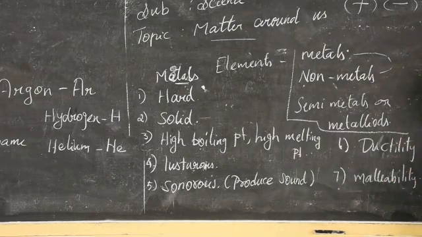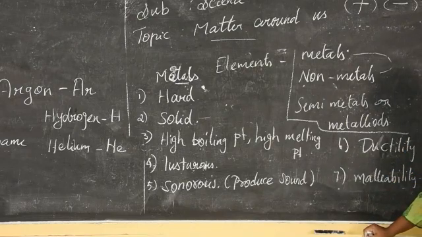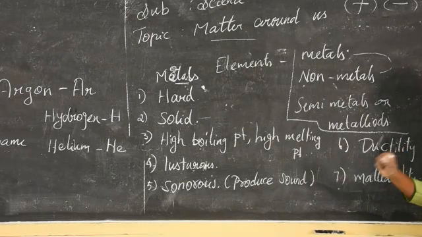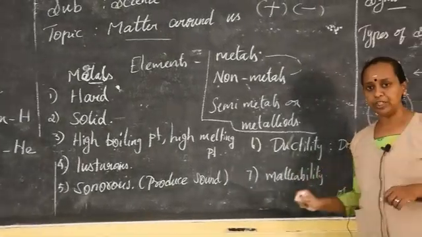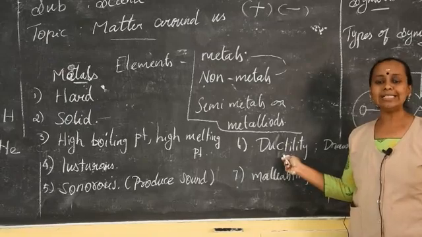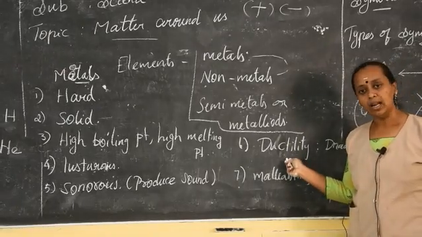Ductility means you are able to make the metals into thin wires, that is, drawn into thin wires. We can see in the electrical cables, the aluminium wires and copper wires are used. All these things are metals. So you can make them into thin wires. Even gold can be made into a thin wire, silver can be made into thin wire. So that process is called ductility. So all these things are ductile.